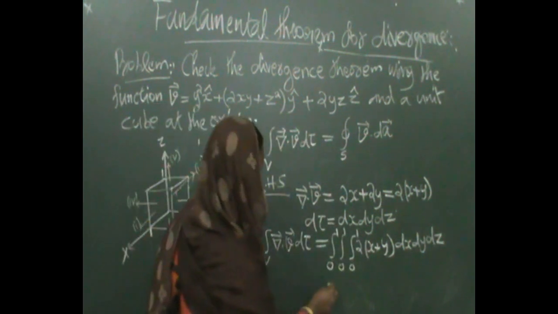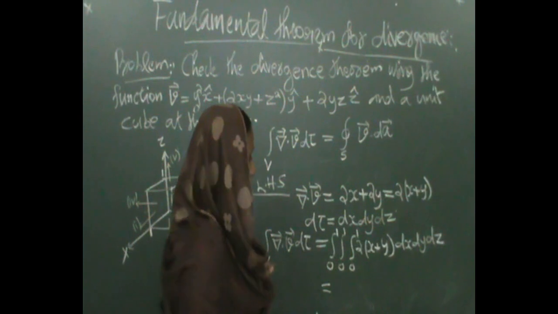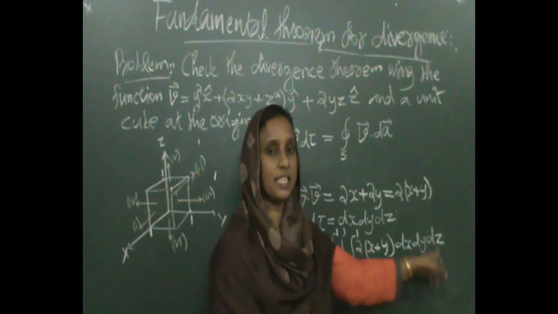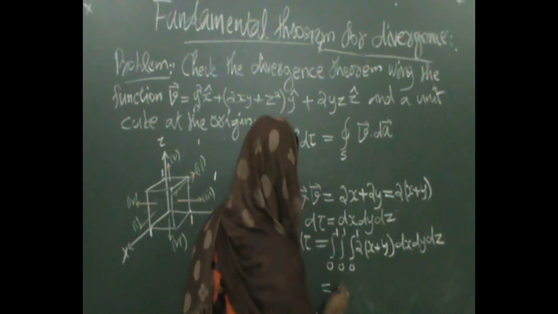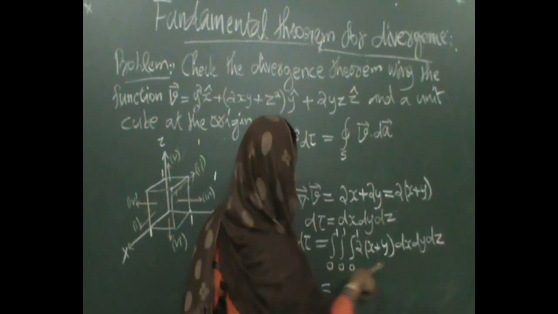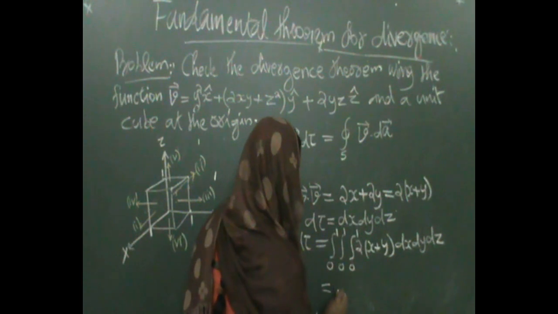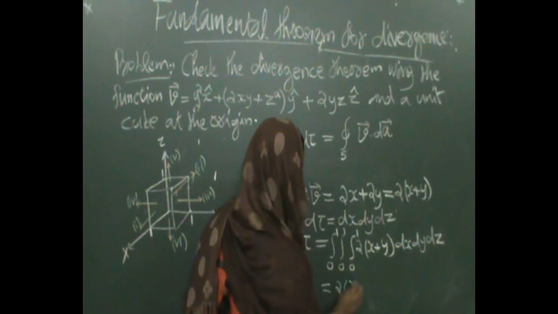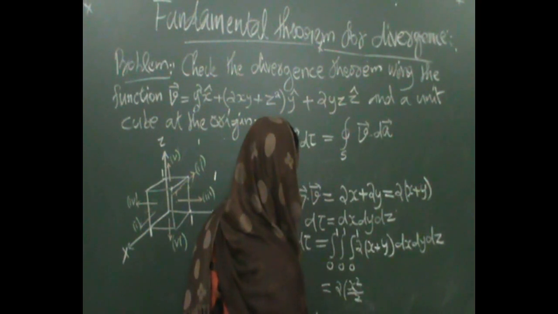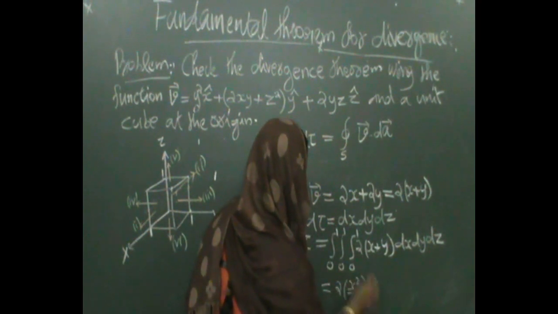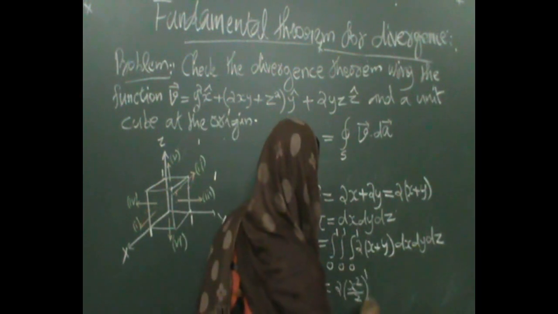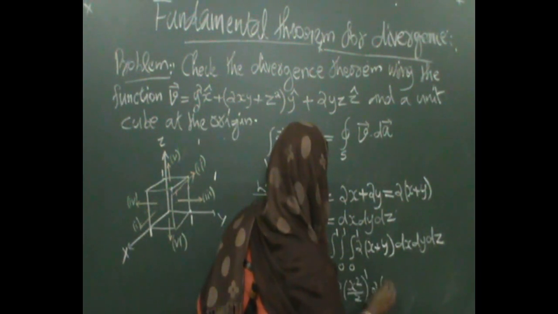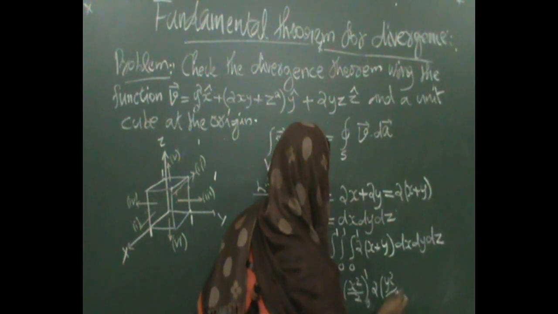Okay, this integration over dz gives you 1. Then you have only this integral. So you have 2 times x square by 2, 0 to 1. Then this part, 2 times y square by 2.